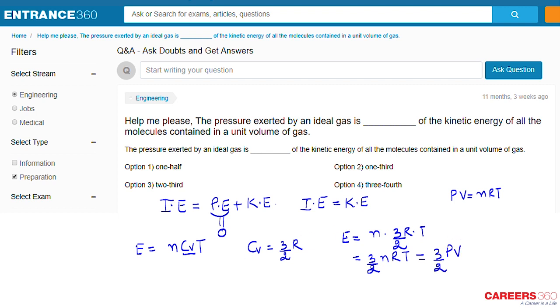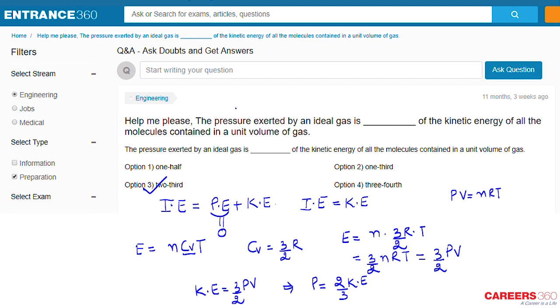Now since E, which is internal energy, is equal to kinetic energy, I can say that kinetic energy is equal to 3/2 PV. So it means pressure P is equal to 2/3 of kinetic energy, where volume, as you know, is a unit volume. So V is equal to 1, and the answer for this question is 2/3.